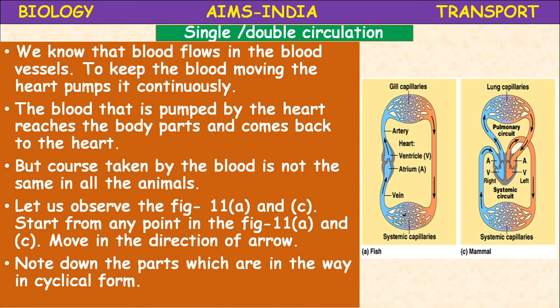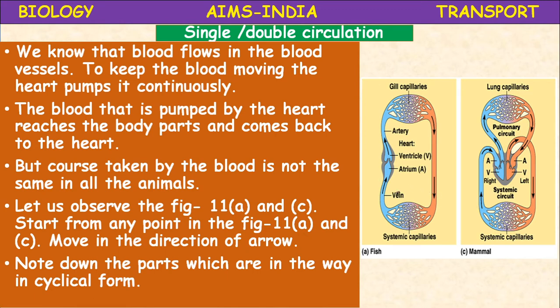Here see the blood. So here the organs: gills, body parts, heart, three parts mainly. Here in the mammal: lungs, heart, body parts. Okay.